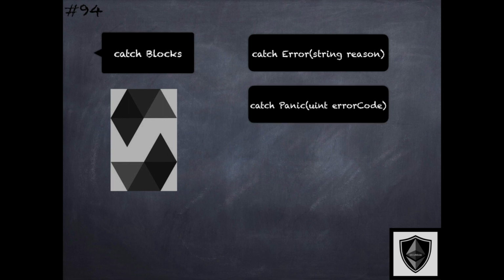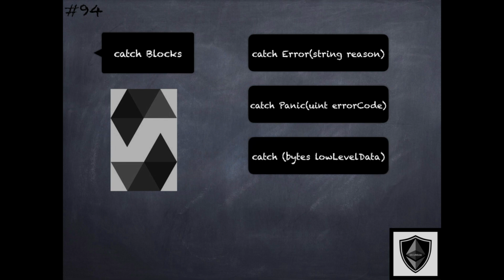Then there is a catch kind that supports the panic error code that we talked about. Now if this error was caused by a panic, failing assert, division by zero, or numerous other things like out-of-bound array accesses, arithmetic underflow, overflow, this is the catch block that will be run.